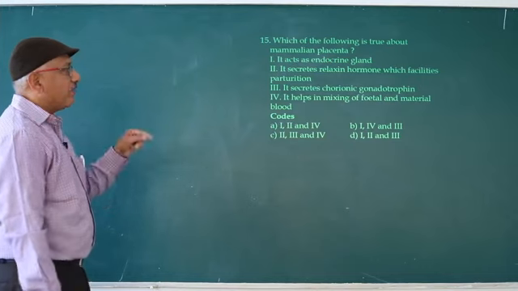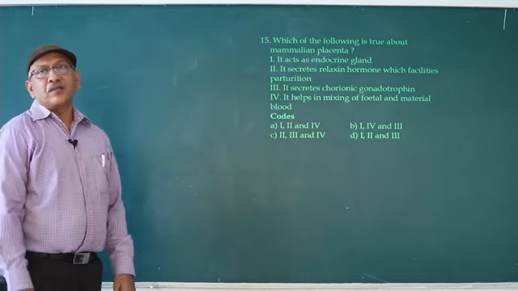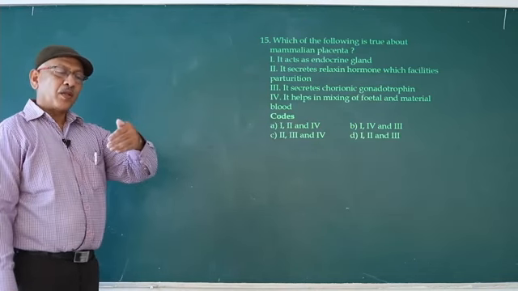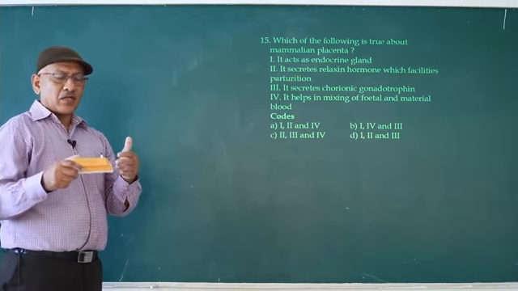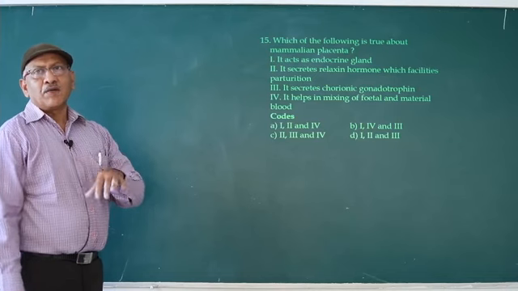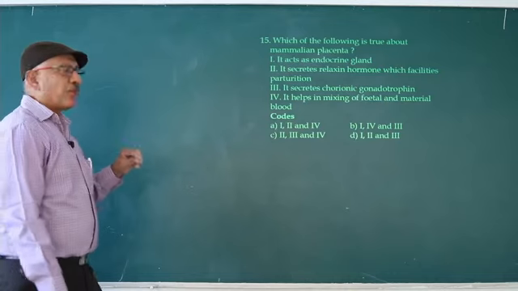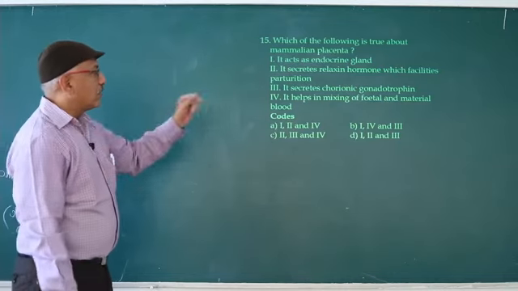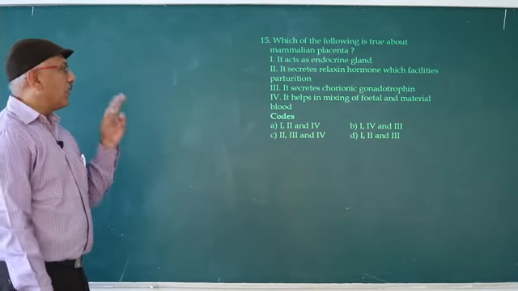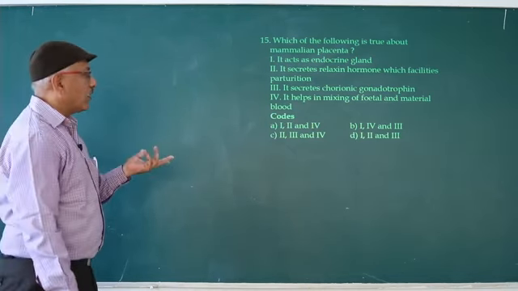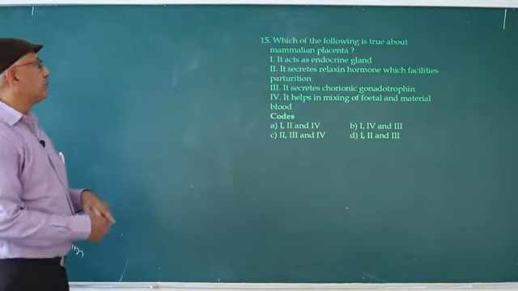It helps in mixing of fetal and maternal blood. Maternal blood never mixes with fetal blood. From the maternal blood vessels, nutrients come out. Now the fetal blood vessels, so these substances diffuse into the umbilical vein. So that is wrong, mixing of fetal and maternal blood. Maternal and fetal blood never mix. So fourth is not correct. So answer is D, 1, 2 and 3.